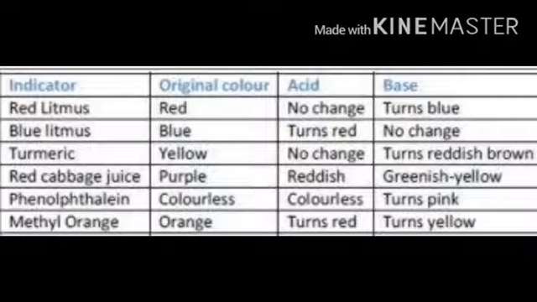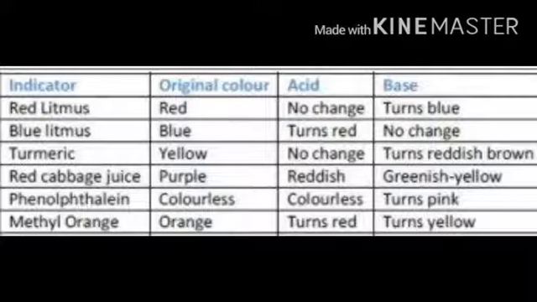Turmeric. The original color is yellow. If we put the turmeric in acid there is no color change, and if we put the turmeric in base it changes to reddish brown color. Red cabbage juice. The original color is purple. When we put the red cabbage juice in acid it turns to reddish color, and in base greenish yellow color.